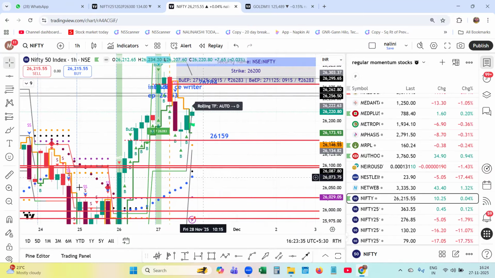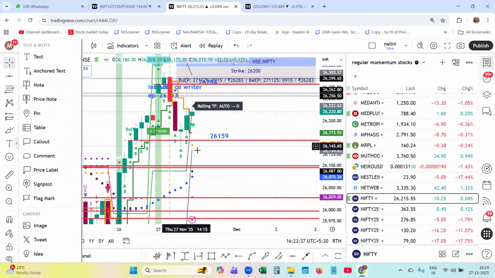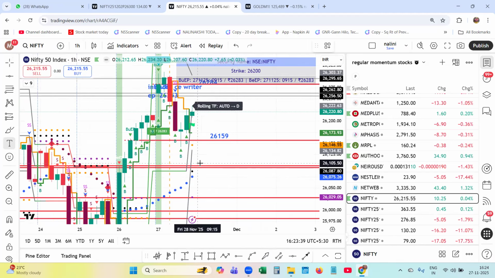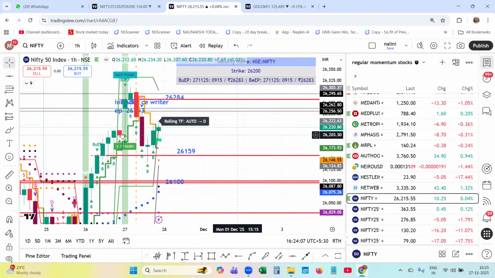26,099 or 26,100. This is the beautiful indicator with which you can take the trade with crystal clarity even before the trend starts. That is the beauty of the EP, Episodic Pivot. It indicates who is going to dominate, whether the call writer or the put writer is going to dominate. Actually, in today's trade, the put writer dominated in the market, so the